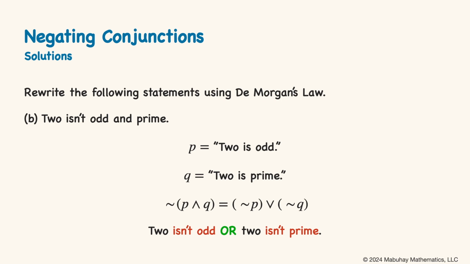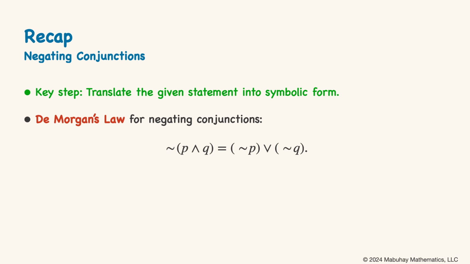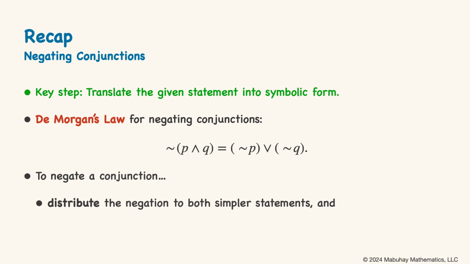Great work, everyone. Let's recap what we learned here. First, it's key to take the time and thought to translate your given statement into a symbolic form. That way it becomes more mechanical to apply different rules or laws of logic. De Morgan's law for negating conjunctions tells us that the negation of a conjunction is equivalent to the disjunction of the negations, meaning we can distribute the negation to both simpler statements and flip the and operator upside down to or.